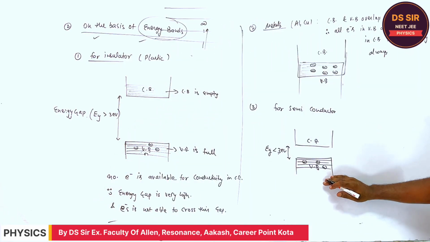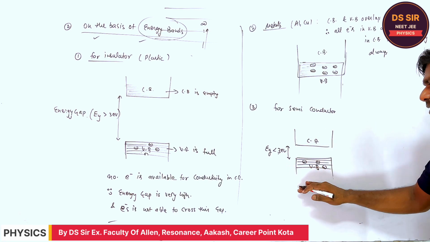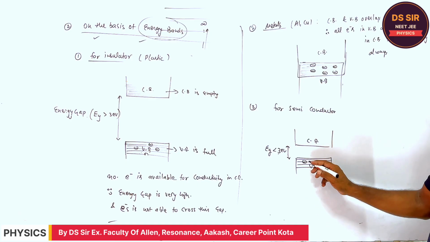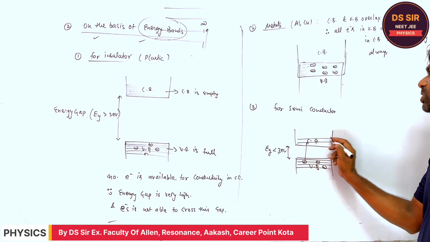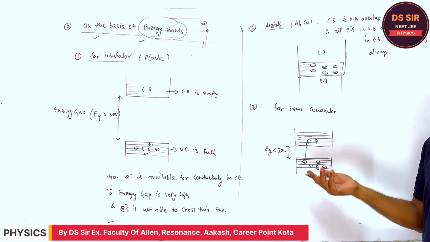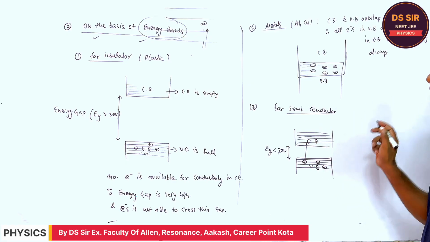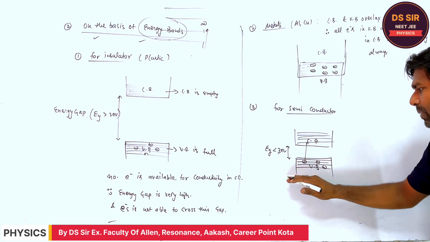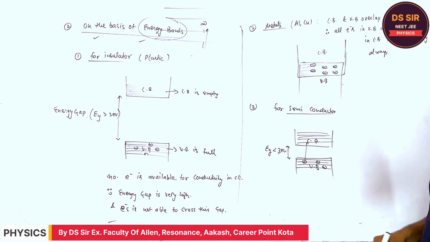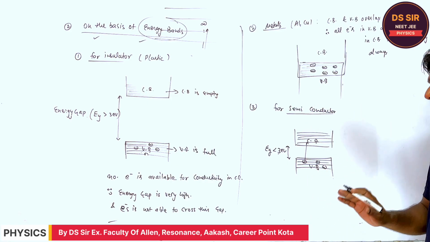At lower temperature the electrons occupy the valence band. At high temperature, when energy is given to this material, these electrons reach the conduction band, and therefore they are now available for conductivity in the conduction band. Therefore these are called semiconductors. Why is it a semiconductor? At low temperature the electrons occupy the valence band, at high temperature the electrons reach the conduction band for conductivity. Do you understand or not?